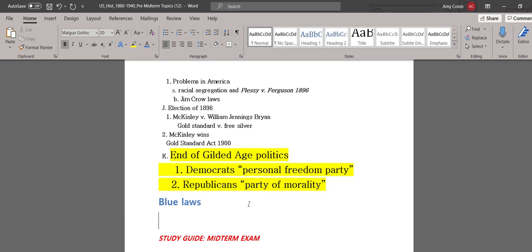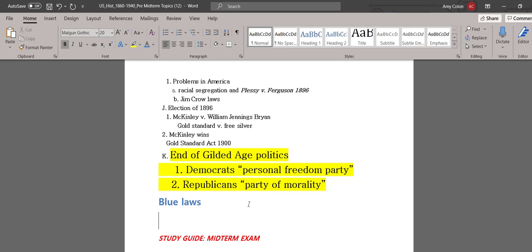So a Sunday blue law could be that stores in a town or a state are not allowed to sell alcohol on Sunday. Or it could be a town law that says that businesses must be closed on Sunday because Sunday is supposed to be a day of rest and a day of worship, especially in the Christian faith. So those are moral laws, or Sunday blue laws.